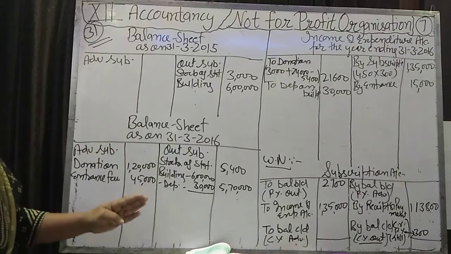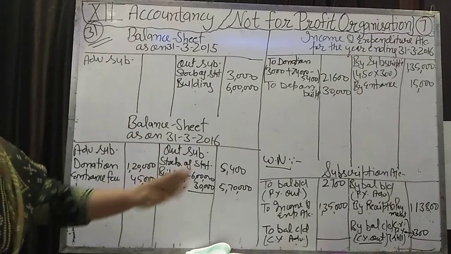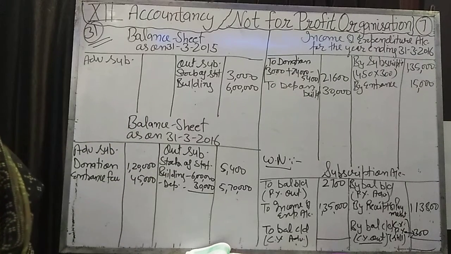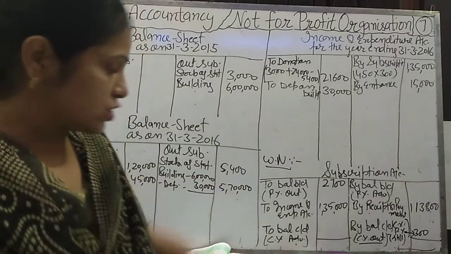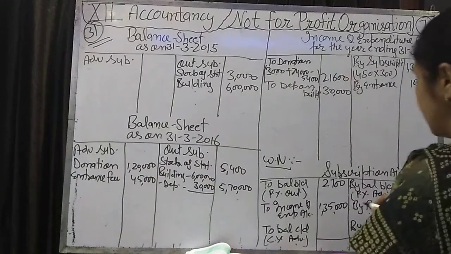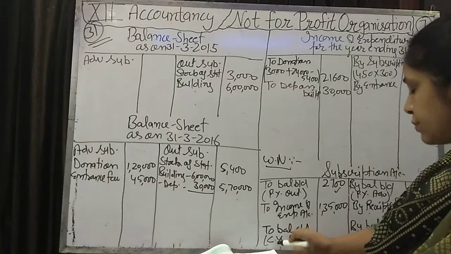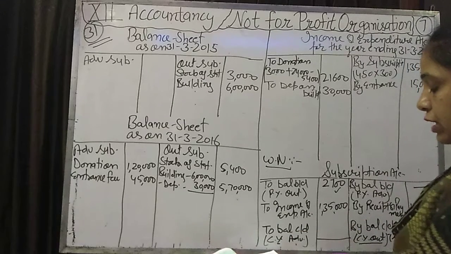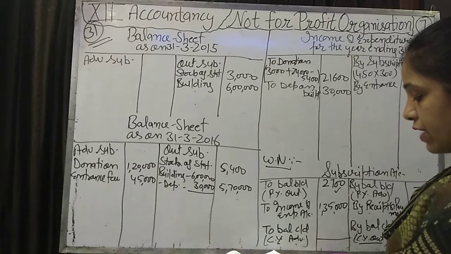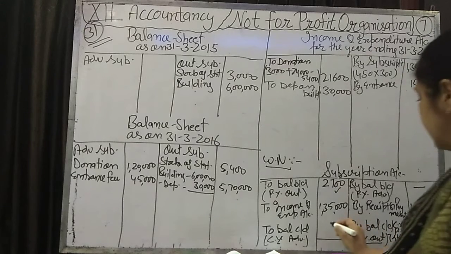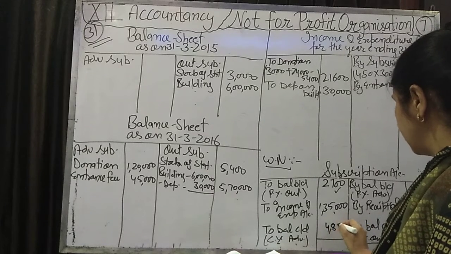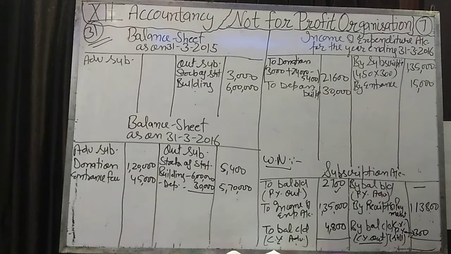Okay. Now after that, no more information. Now we will see the receipt and payment account and complete the pending items. First of all, our subscription account is pending. The previous year outstanding subscription is this. There is no information about the previous year advance subscription, so blank. And the current year advance subscription is given to you in the receipt and payment account: 4,800.